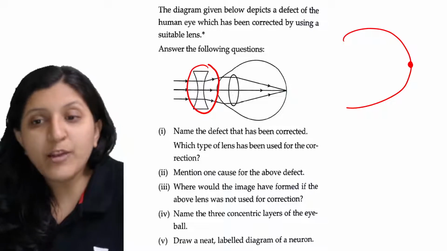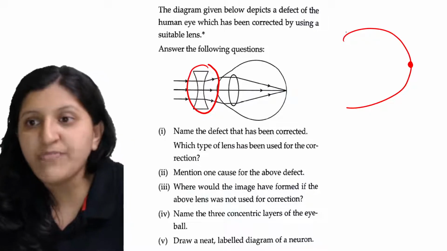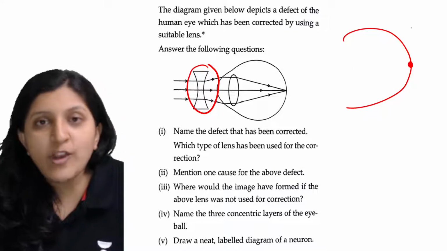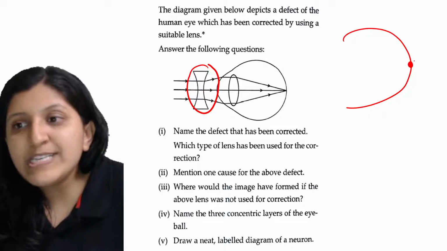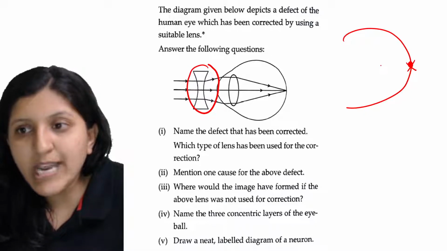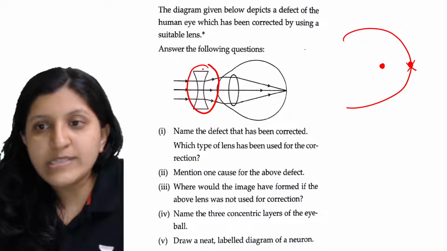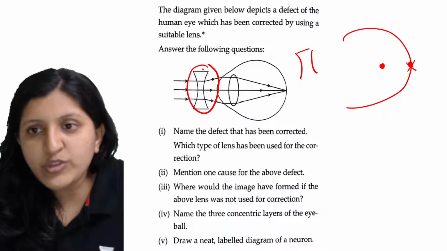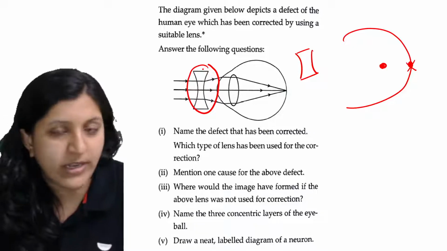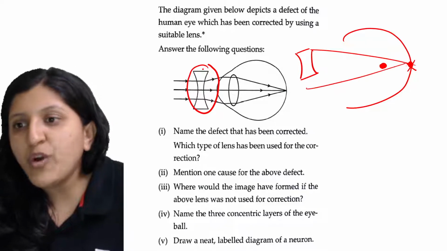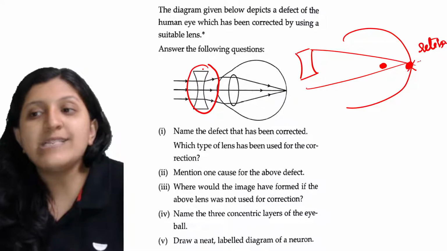Okay, but here what has happened? Due to lengthening of this eyeball from front to the back, the image is not getting formed here, but instead image formation is occurring at this point. Now when they use this concave lens, image formation is not occurring here, but the image formation is occurring exactly on the retina. Okay, so that is how the correction is done.